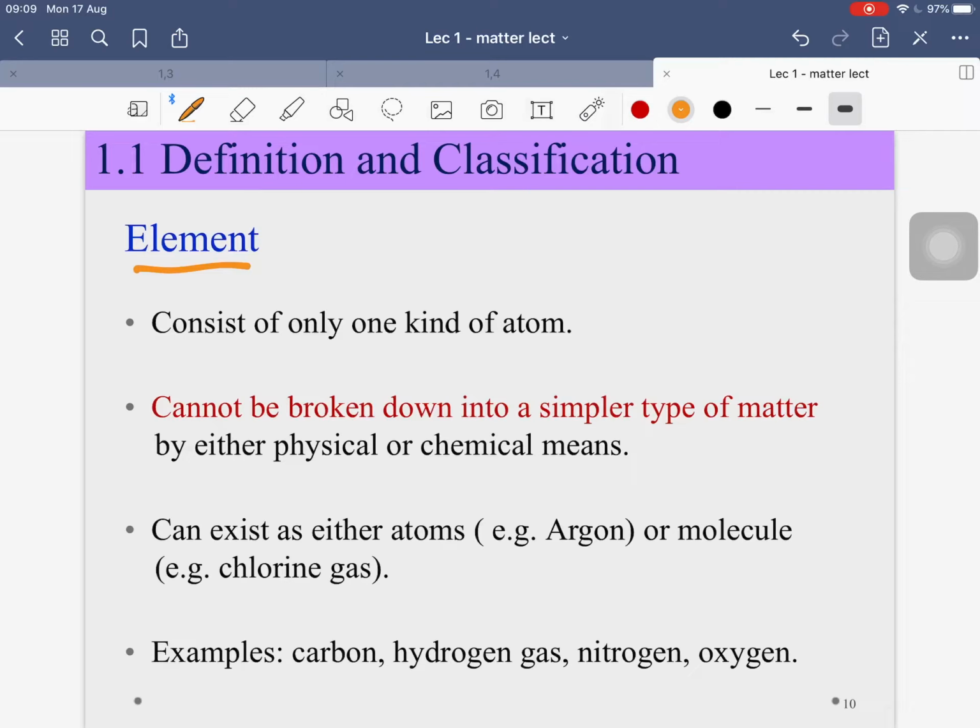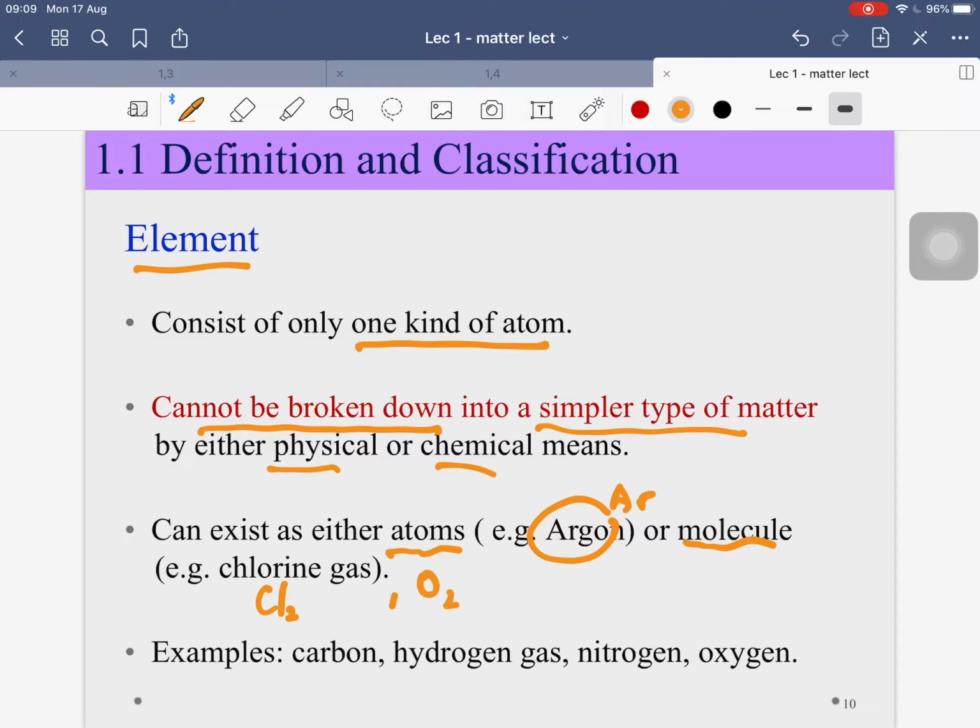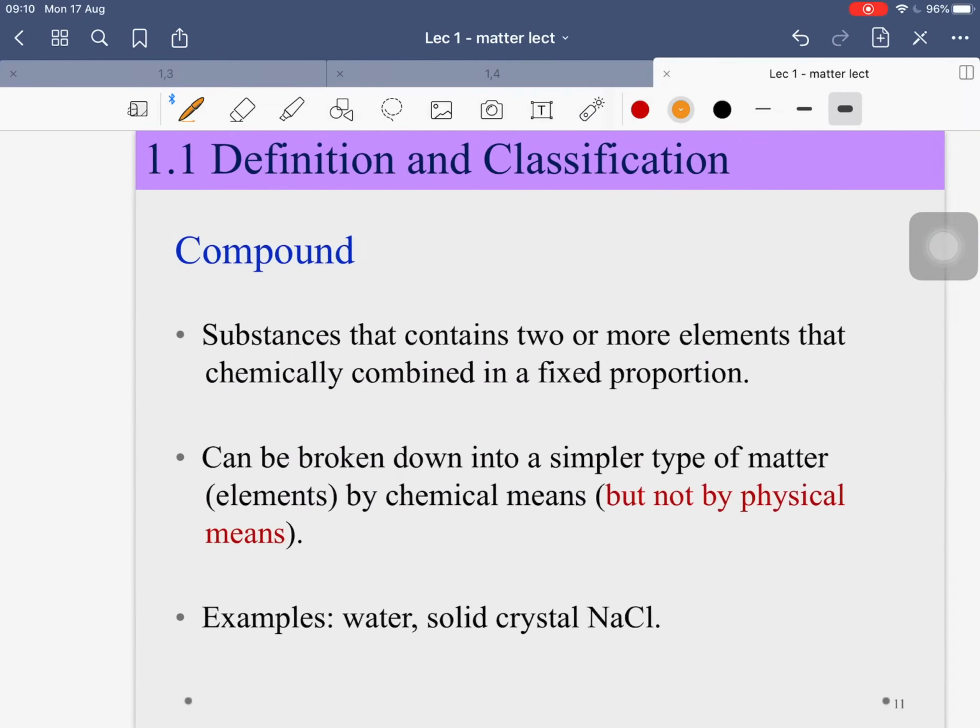So let's go to the 2 classifications of pure substance. The first one is element. Element consists of only one kind of atom, and it cannot be broken down into a simpler type of matter, either by physical or chemical means. So it can either exist as atoms or molecules. Examples of atoms are argon, Ar, and molecules, Cl2, or other gases such as O2 and so on, as you can see here. So that's for element.